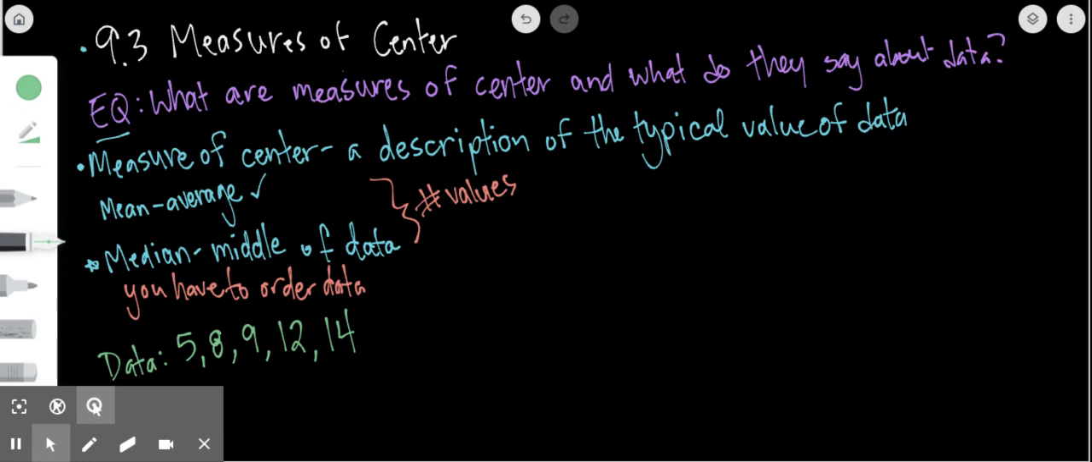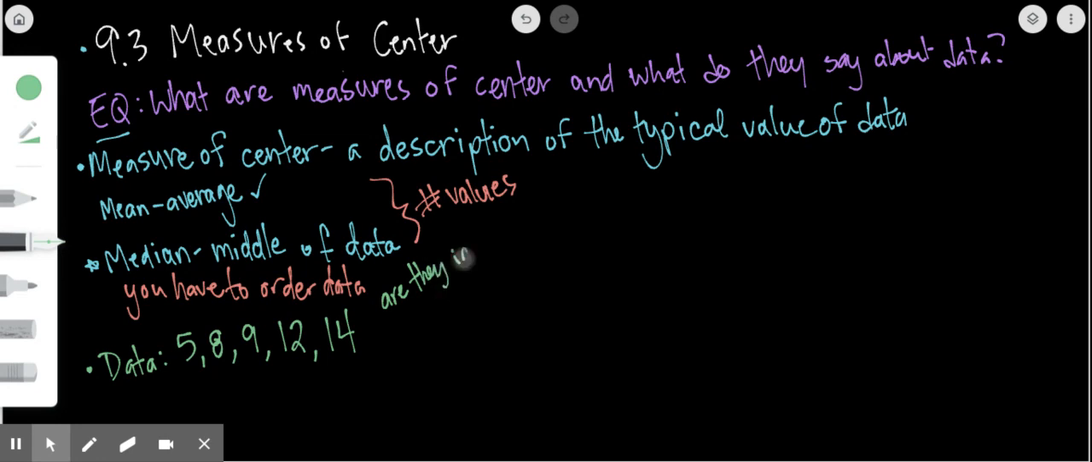Okay, so here's one set of data. It's the numbers 5, 8, 9, 12, 14. So the first thing I want to do is I want to check, are they in order? Numerical. Yes, it looks like they're in numerical order. So then the second thing I do to find the median is I want to find the number in the middle. Which number is right in the middle?